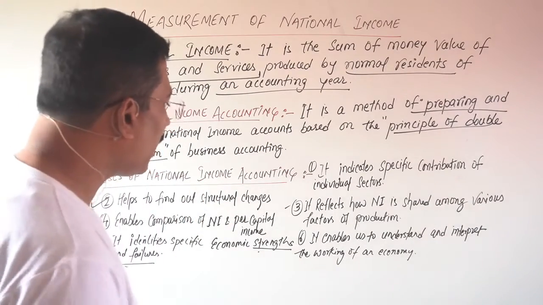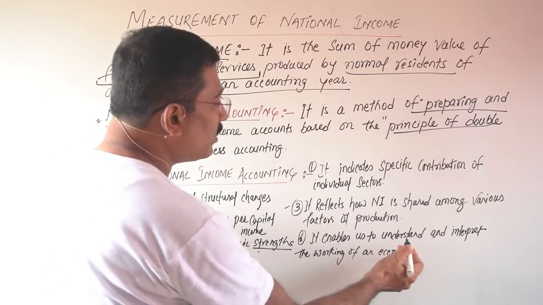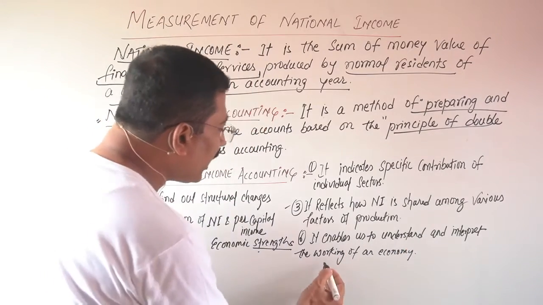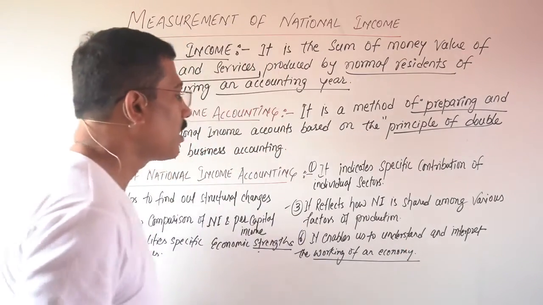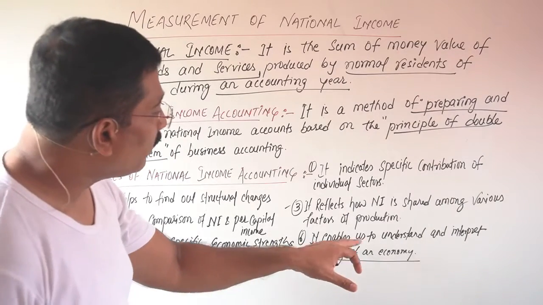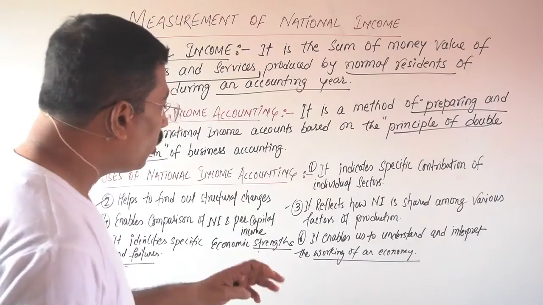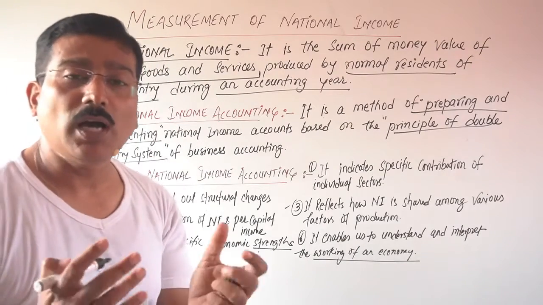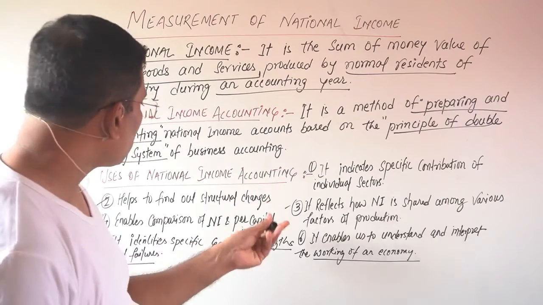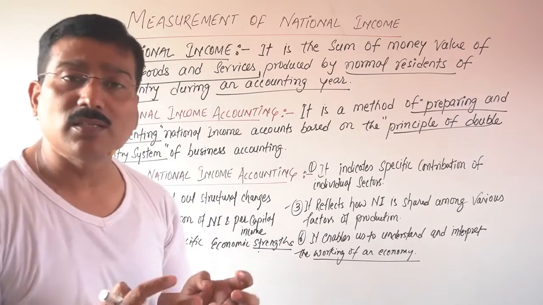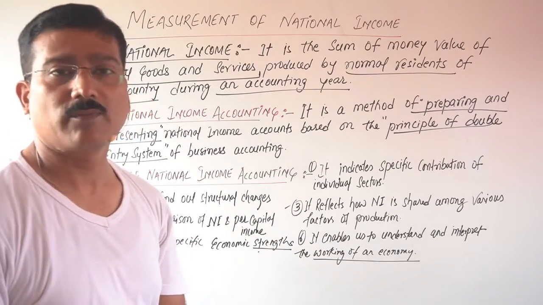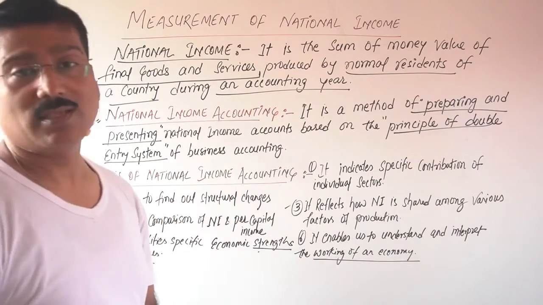Clear? And the last one is, it enables us to understand and interpret the working of an economy. What is this? It enables us to understand and interpret. Interpret refers to the presentation of the working of an economy, how an economy works. The national income accounting enables us to understand that properly. So these are the basic things.